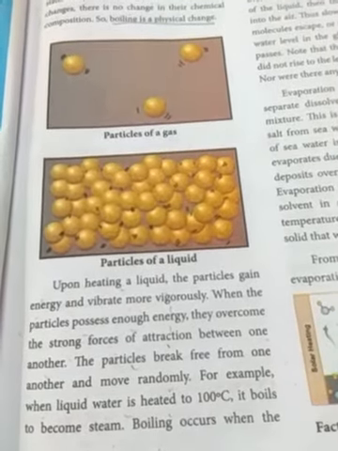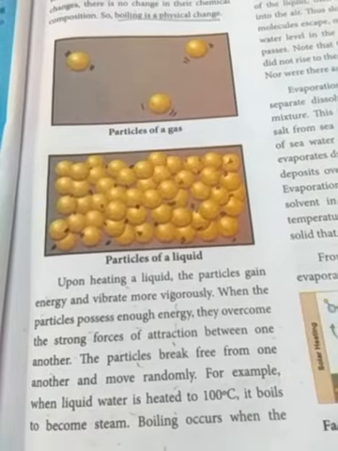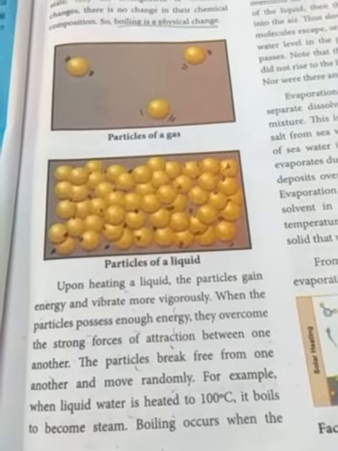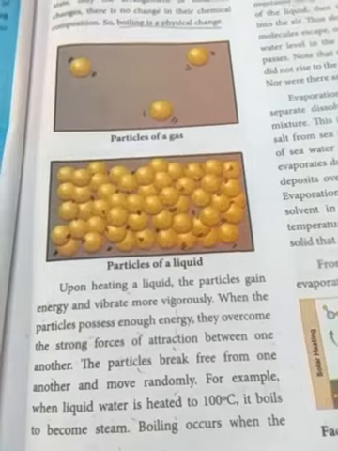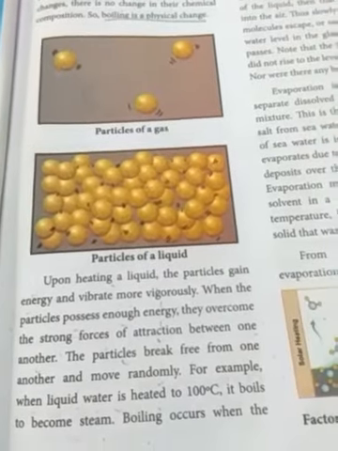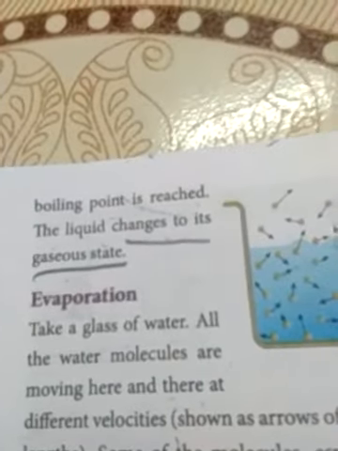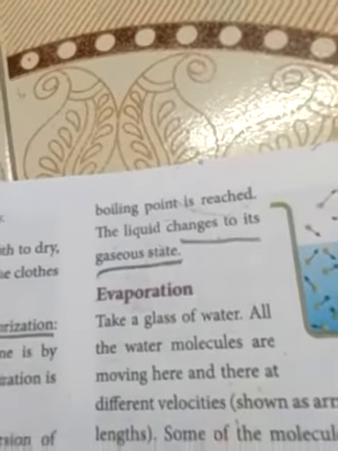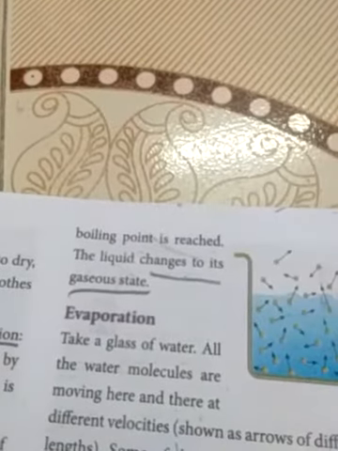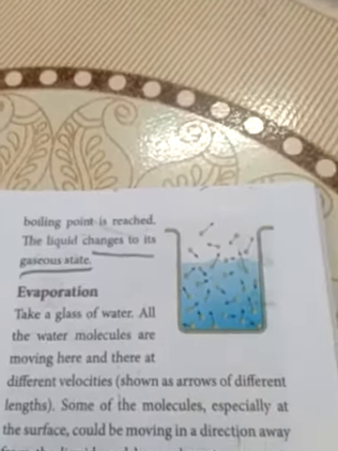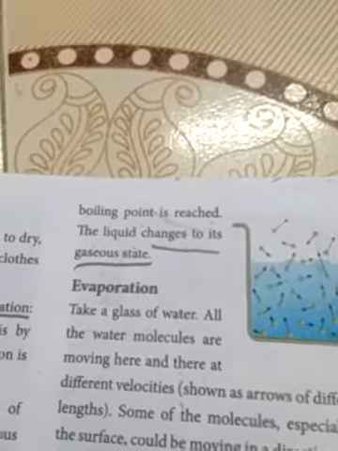For example, when liquid water is heated to 100 degrees Celsius, it boils to become steam. Boiling occurs when the boiling point is reached and the liquid changes to its gaseous state. Already I told you, take the water and heat it to 100 degrees Celsius, it immediately becomes vapor, right?